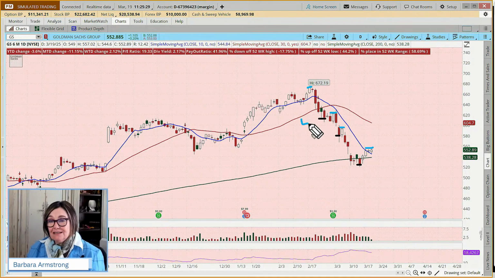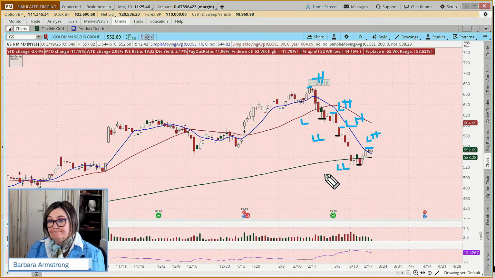All I'm seeing is low, lower low, lower low, and high, lower high, lower high, lower high. So far, the downtrend is still intact. According to my analysis, and that doesn't mean I'm always right, but that's what I'm seeing.